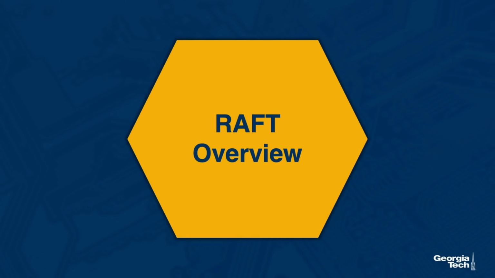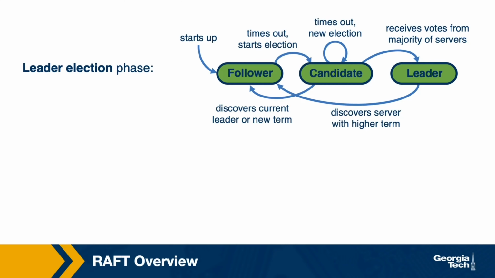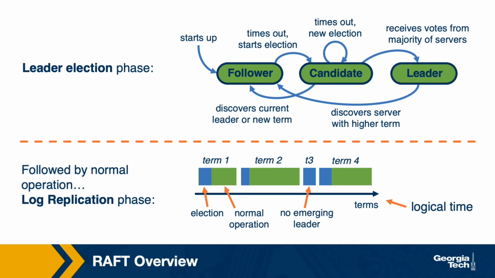Let's look at a brief overview of Raft. Unlike Paxos and Multi-Paxos, Raft has a distinct leader election phase. Like in Paxos, anyone can be a candidate for leader, but only a node which receives the most votes is elected to be one, and the rest are followers. After a leader is elected, the normal operation phase starts, which is that of log replication. During this phase, the leader makes proposals for updates and replicates this information among the followers.